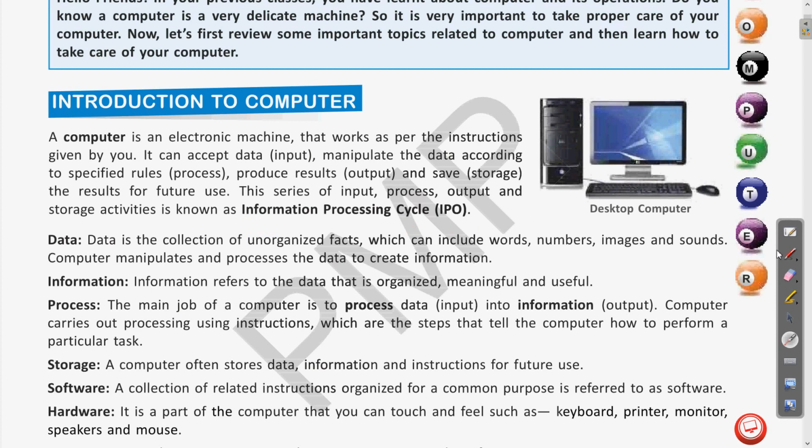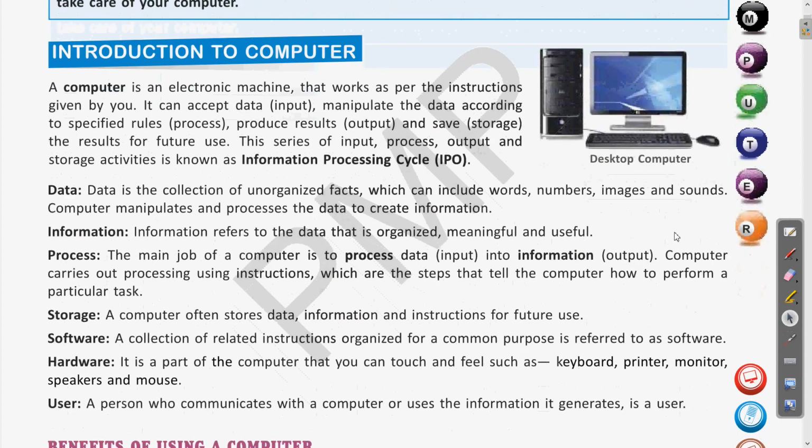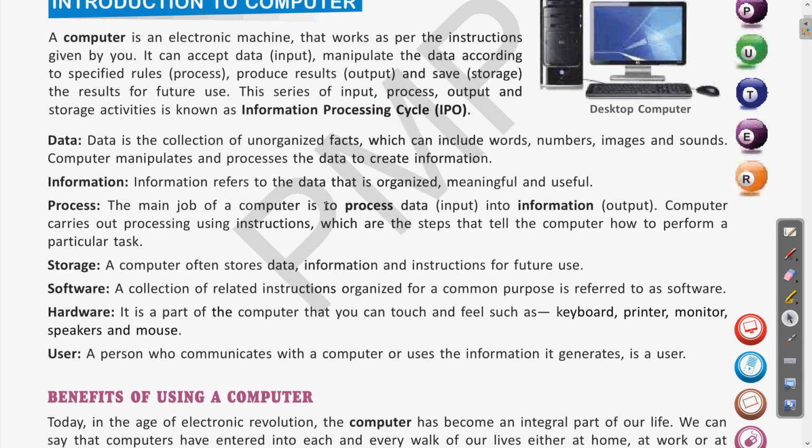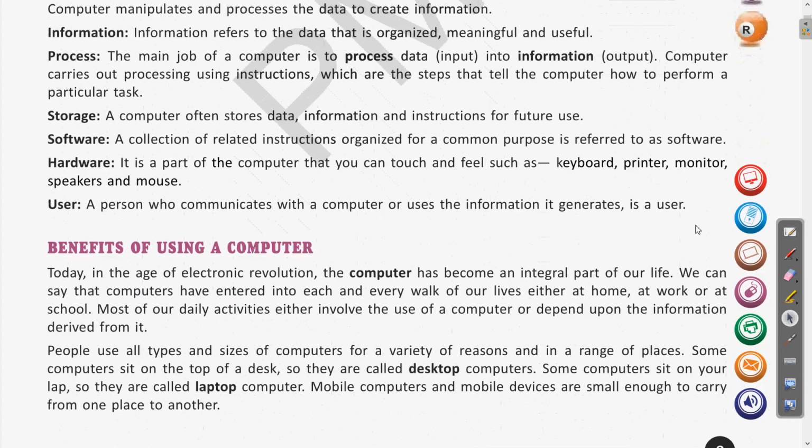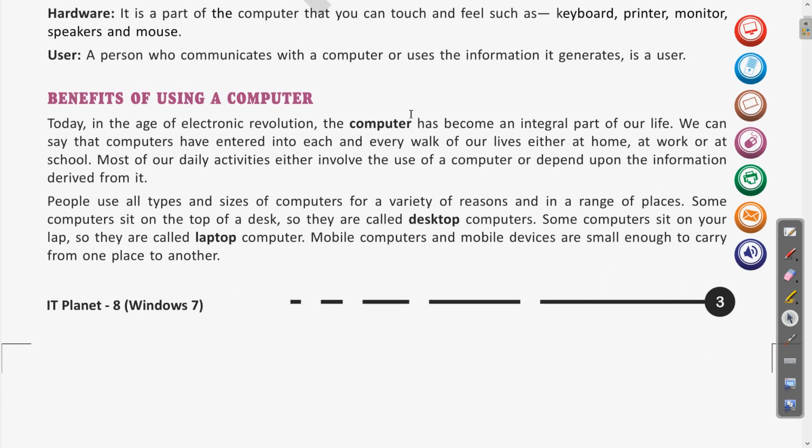Next, we discussed the various terms: data, information, process. All these terms were explained to you clearly. I hope you have revised this and it is quite easy as well. Next, we discussed the various benefits of using the computer. We have seen how the computer is useful and being used in various areas, at home, at workplaces, in schools. Then we saw the difference between desktop and laptop computers.